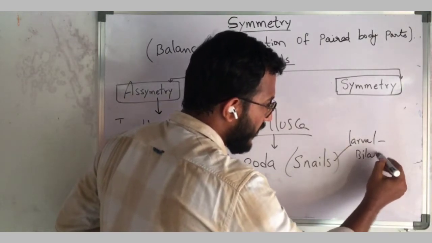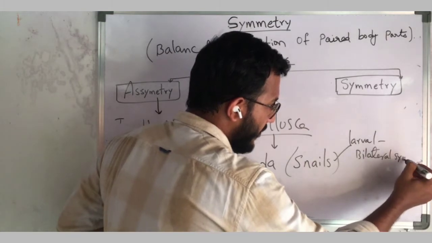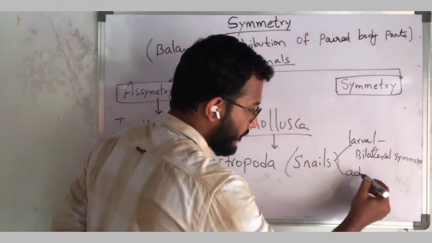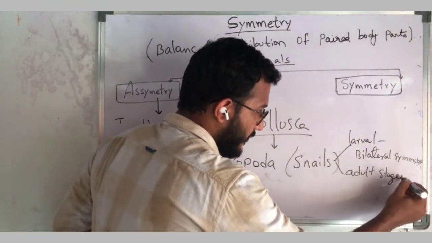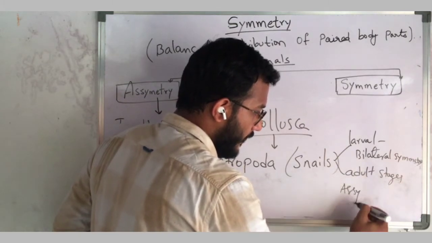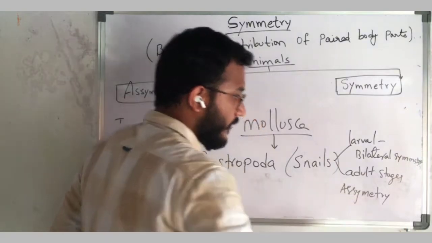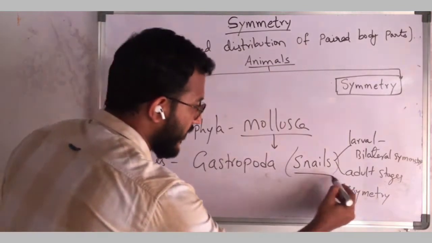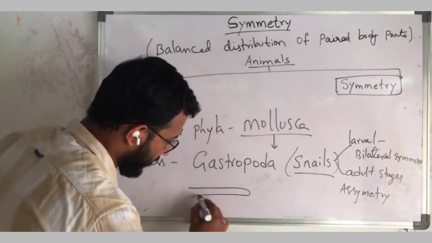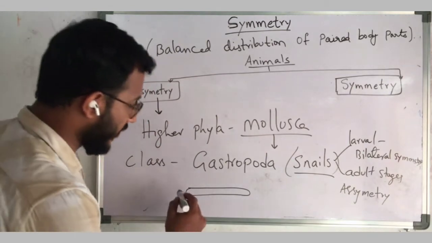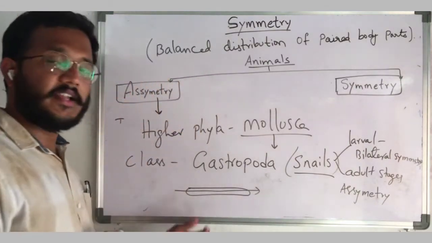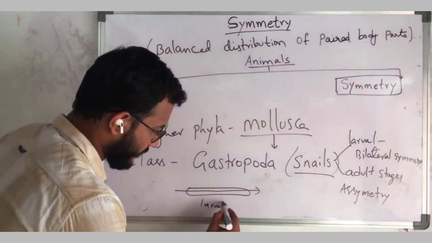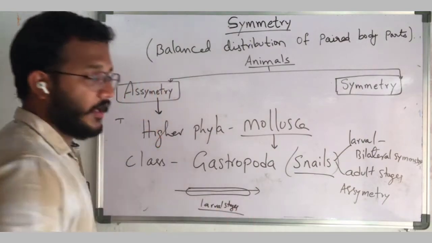exhibit bilateral symmetry. We will discuss what bilateral symmetry is. But in adult stages, they turn into asymmetrical. So how is it? For example, if you take a snail, their larval stages are like this. If this is a snail, and you cut from here to here in this axis, it can be divided into two equal or identical halves. This is at the larval stages.